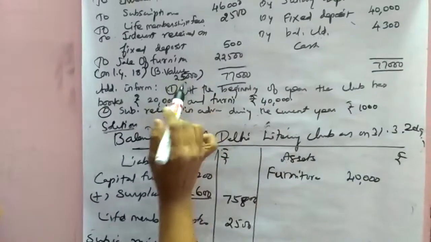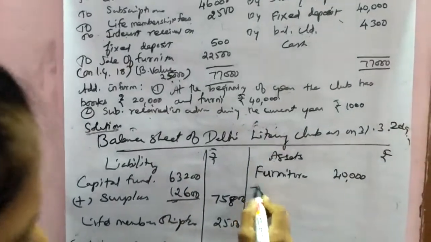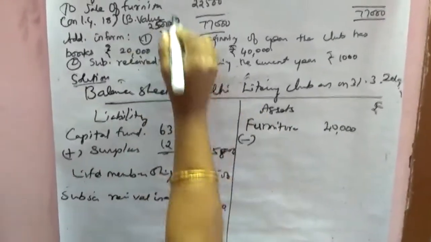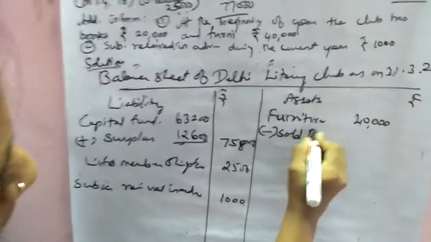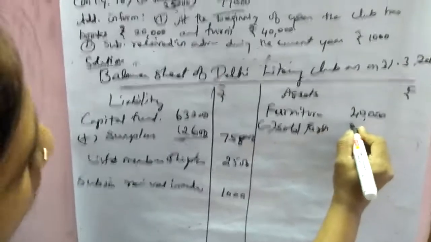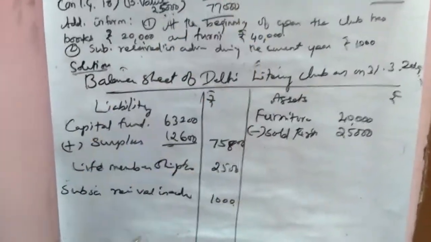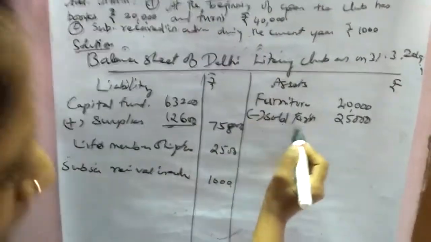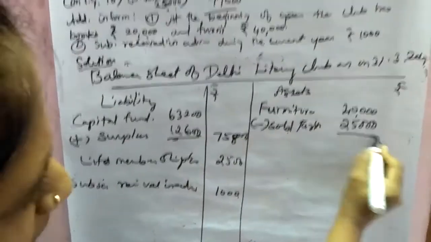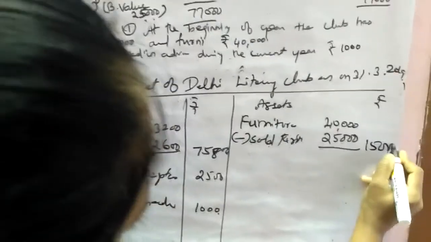So we have to subtract the sold furniture, that is 25,000, not the amount 22,500. We have to subtract the book value of the furniture. So we get 15,000.